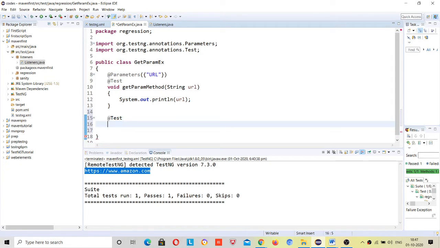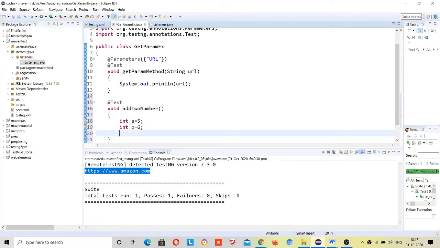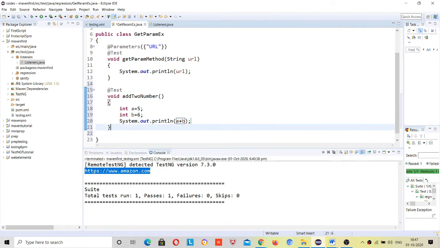Suppose this is void addTwoNumbers, and then int a is equal to 5, b is equal to 6, then sysout a plus b.